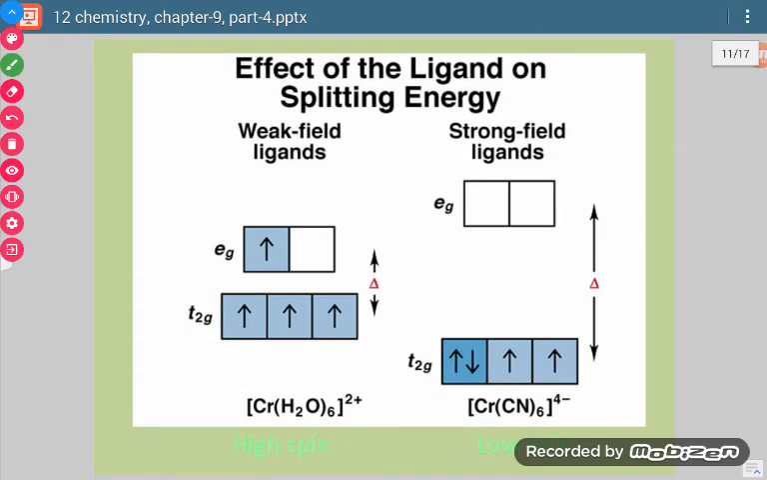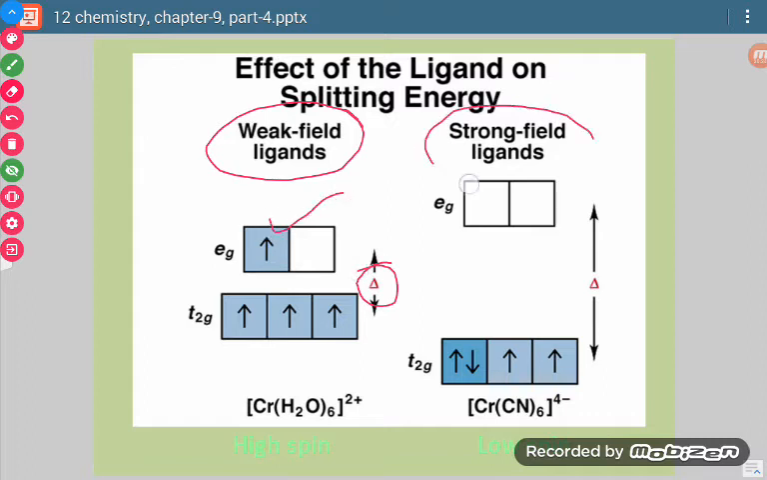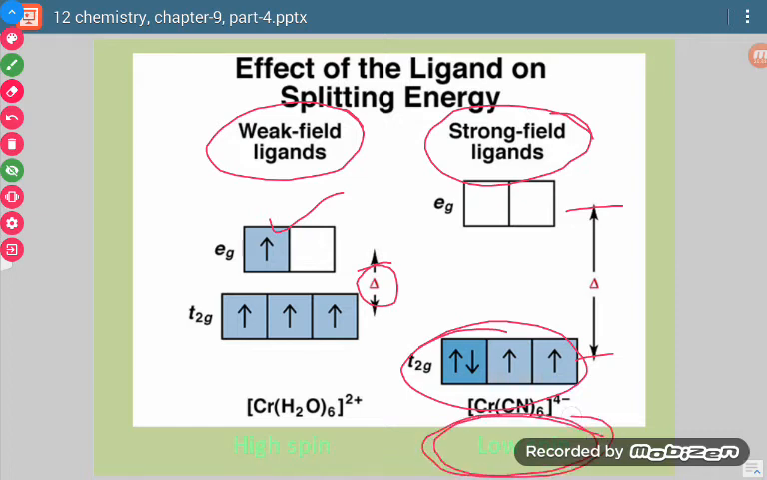Now let us see this. What is the effect of the ligand on splitting energy? In the case of a weak field ligand, since the gap is less, the fourth electron will come here. In the case of a strong field ligand, since the gap is more, pairing will be there. And if pairing is there, then the complex is a low spin complex. If there is no pairing, then the complex is a high spin complex.